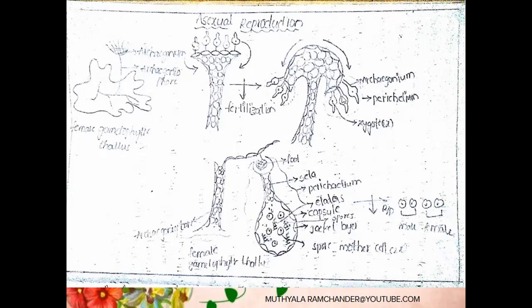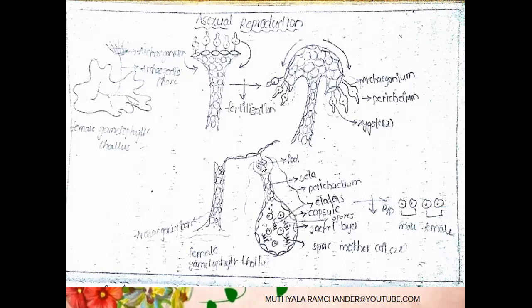Below this protective layer, a number of archegonia are present. In each archegonium, only a single cell is present after fertilization, called a zygote. The diploid zygote participates in mitotic divisions and develops into the diploid part of Marchantia, called the diploid sporophyte. The matured diploid sporophyte contains three major portions: foot, seta, and capsule.